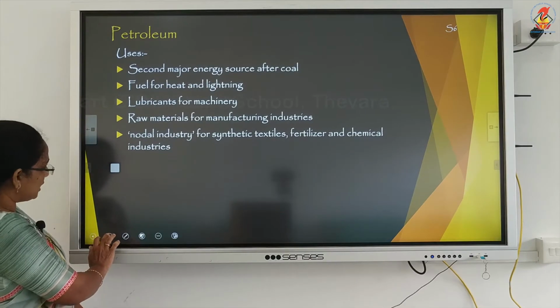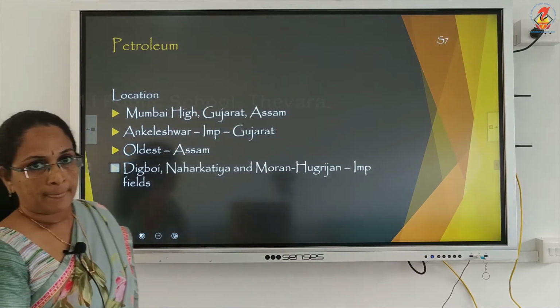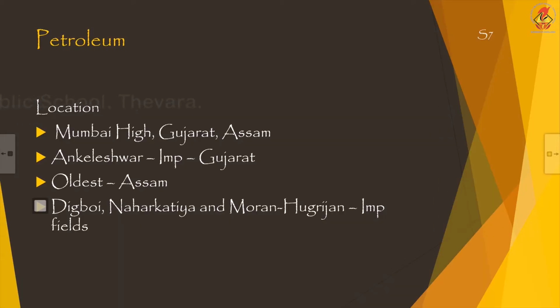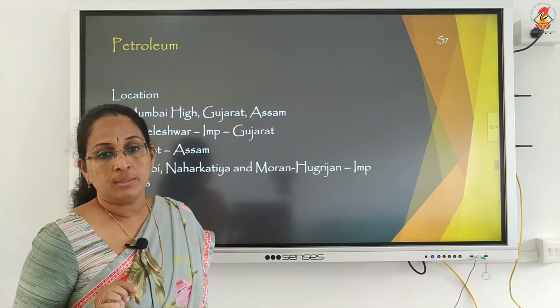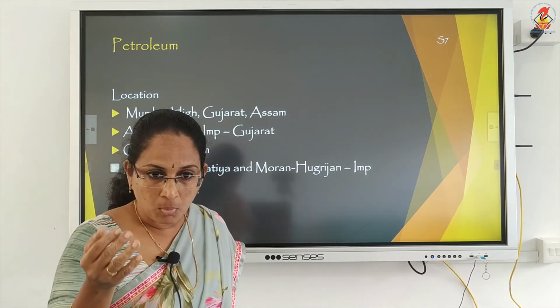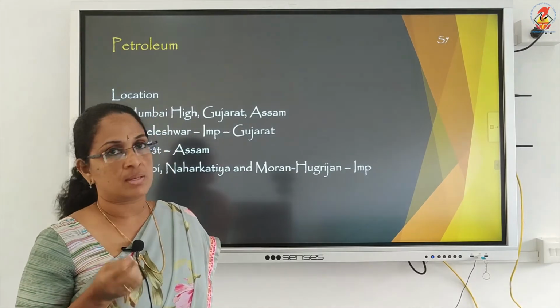Move on to the locations of petroleum. Locations of petroleum in India: Mumbai High, Gujarat and Assam. Mainly in three places, children, Mumbai High, Gujarat and Assam.